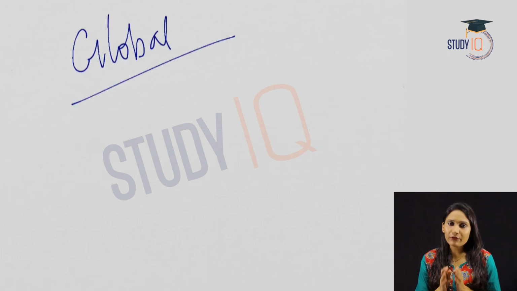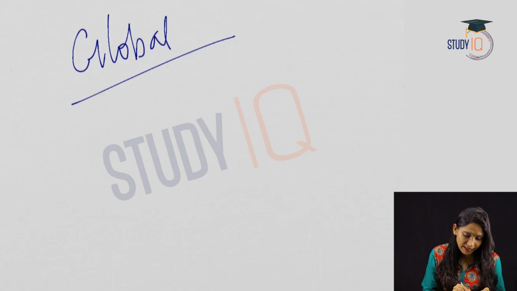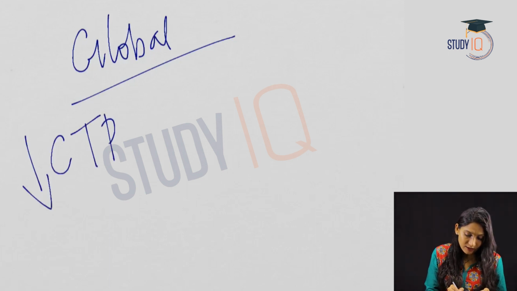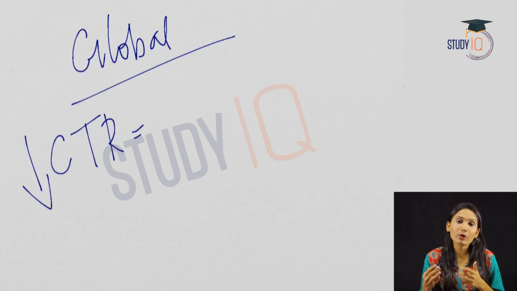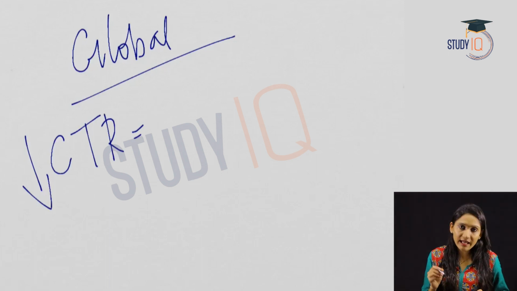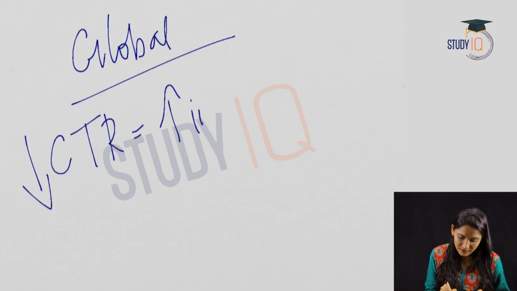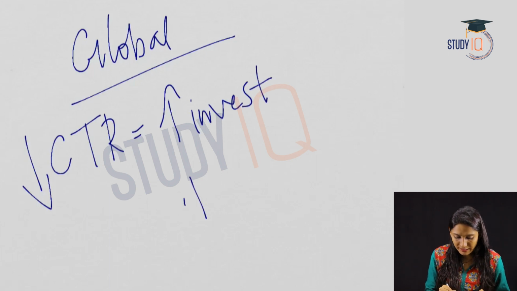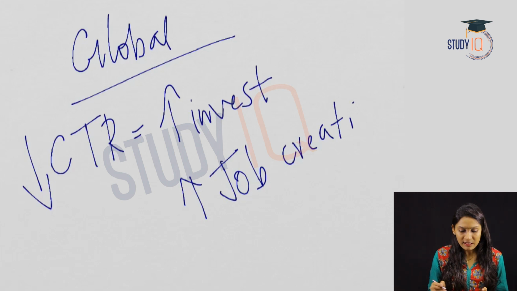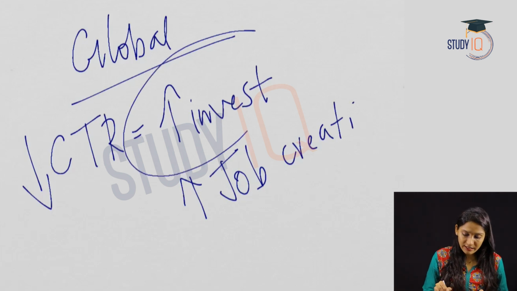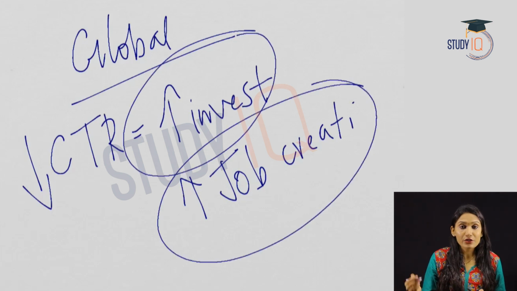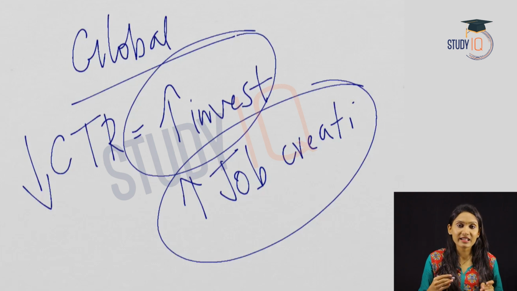Now let us look at the global picture. If we look at a global scenario, what we will observe is that when governments try to reduce the corporate tax rate, what would happen in the economy is there will be an increase in investment and also an increase in job creation. From the global examples, this has been proved: increase in investment and increase in job creation when the corporate tax rate comes down.